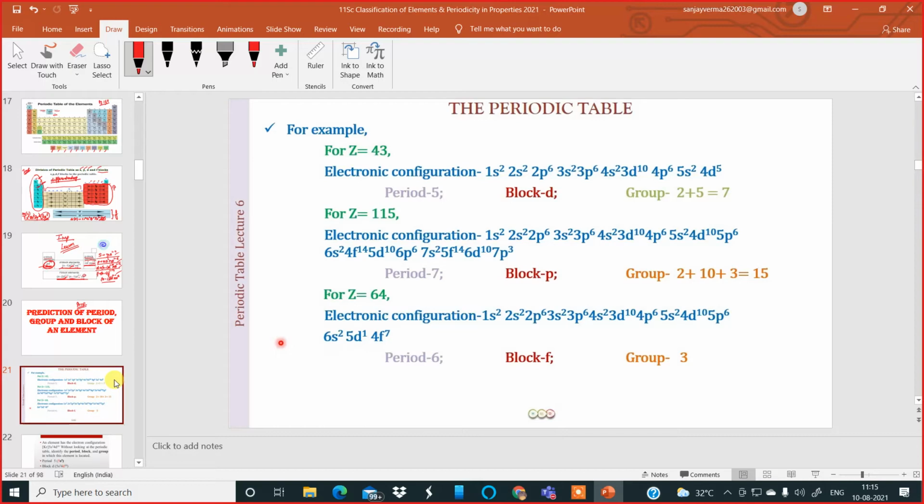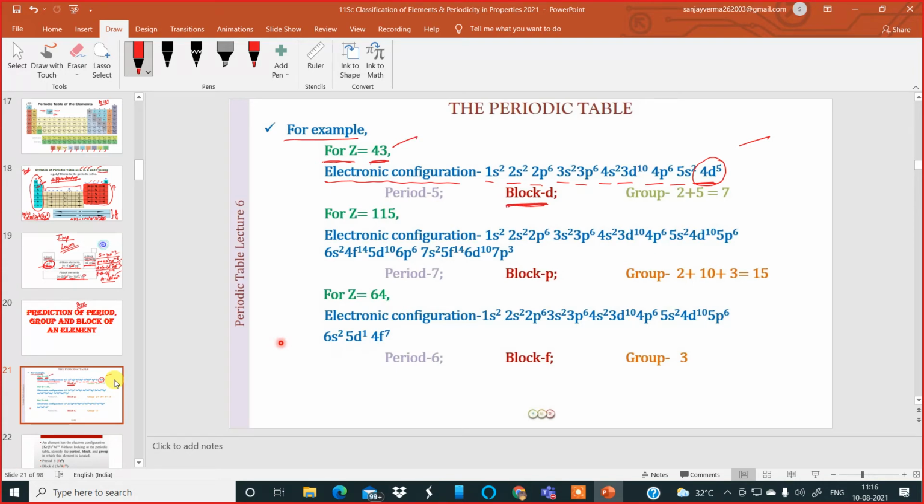For example, there is an element with atomic number 43. Whenever you get the atomic number, use the above principle, Hund's rule and Pauli's principle, to write down the electronic configuration of that element: 1s2, 2s2, 2p6, 3s2, 3p6, 4s2, 3d10, 4p6, 5s2, 4d5. Now the differentiating electron is entering the d orbital, so the block is d. So the element with atomic number 43 belongs to the d block.